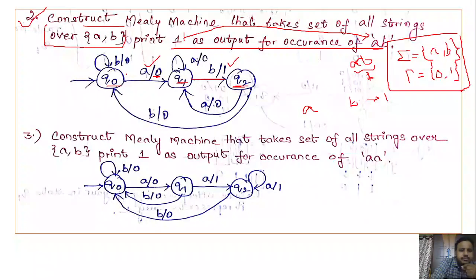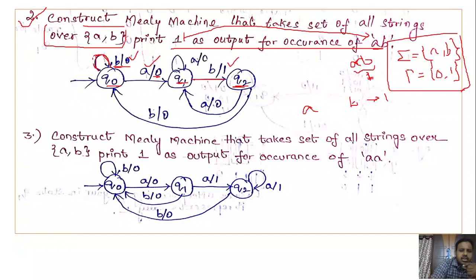Now, in Q0, if you get any number of B's, what happens? We don't bother about it because we are expecting A. So as long as we get B, we will be in the same state and the output associated with it is 0. Next, suppose you got A, so you move from Q0 to Q1.